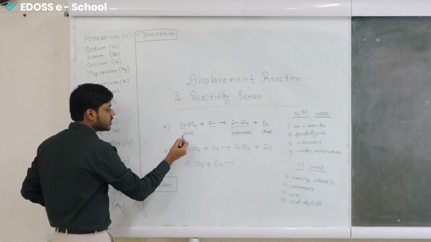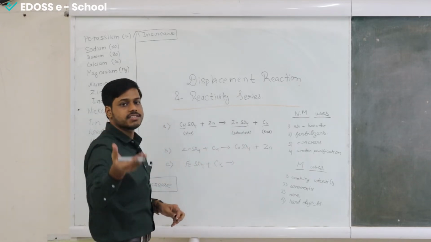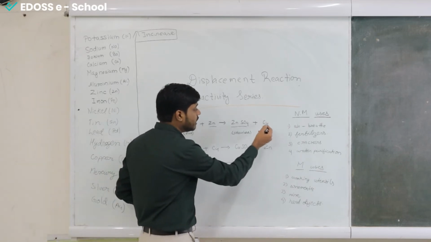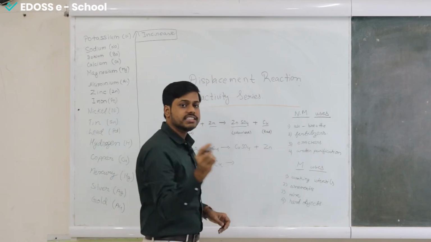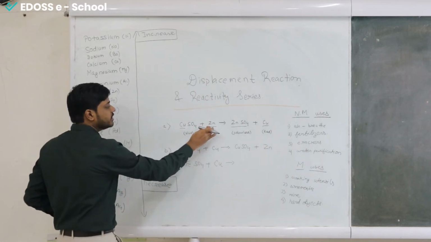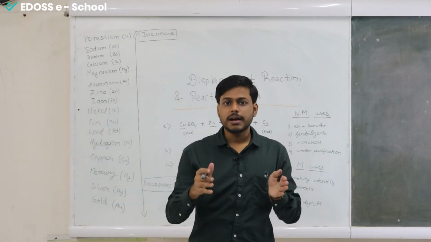Even the solution color that was blue here is changing to colorless, because when zinc is there it does not give any characteristic color, but copper, when it is alone, you can see that it is deposited and it is red in color. So we need to understand whether this reaction can proceed or it won't proceed. Understand it by this example.